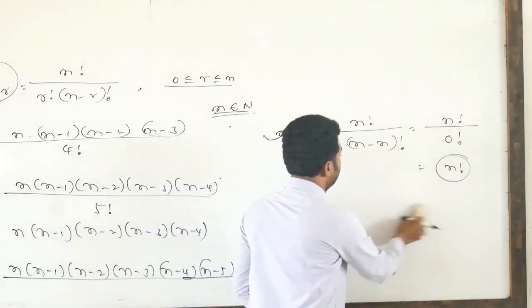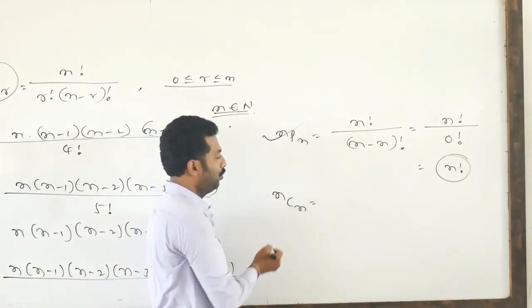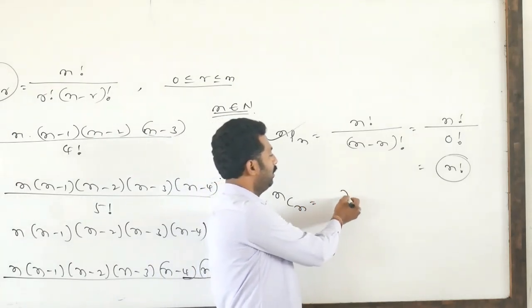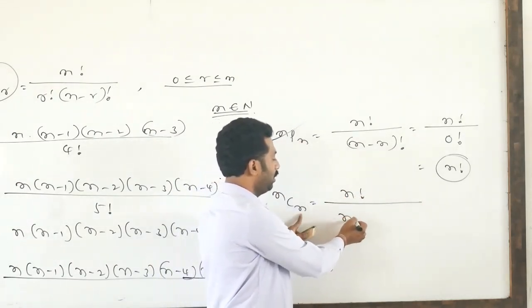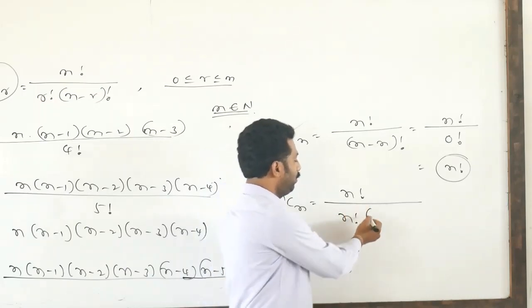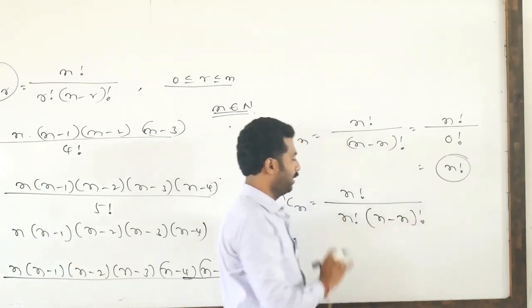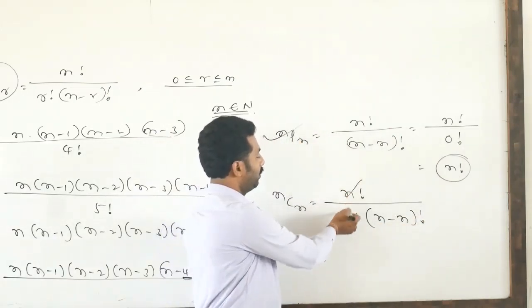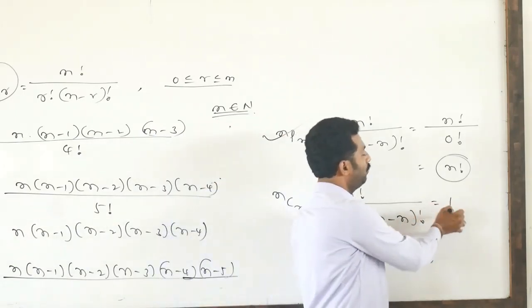Similarly, nCn, how to write? You observe. What is the nCn formula? n factorial divided by r factorial into n minus r factorial. r means n only in this case. So n factorial cancels. n minus n means 0 factorial. 0 factorial value is 1.